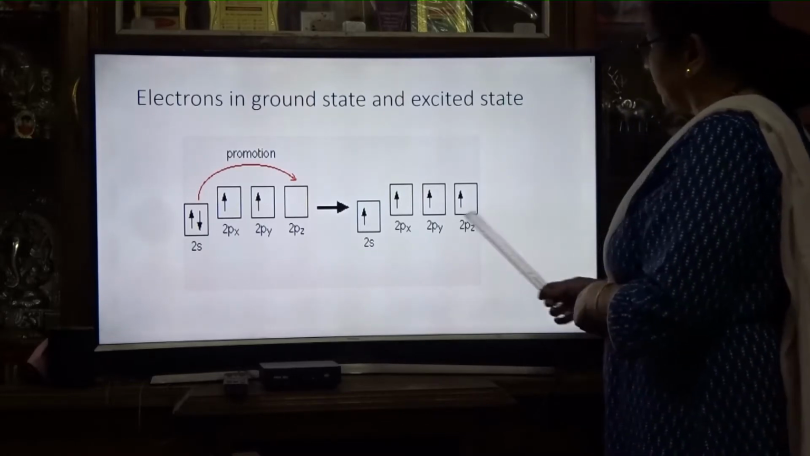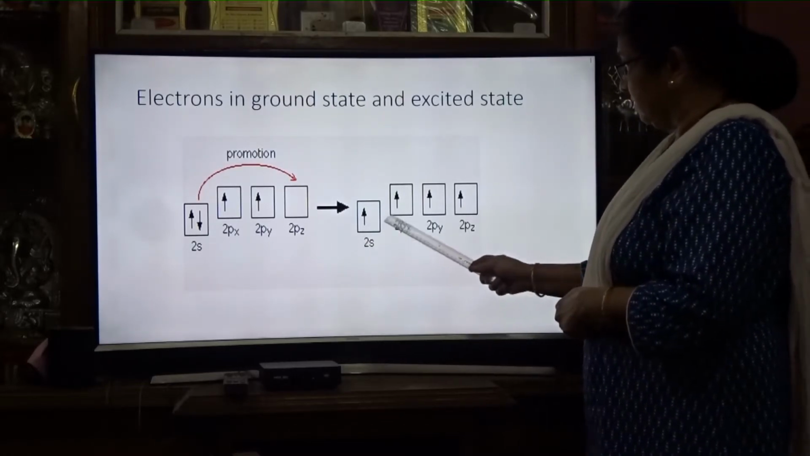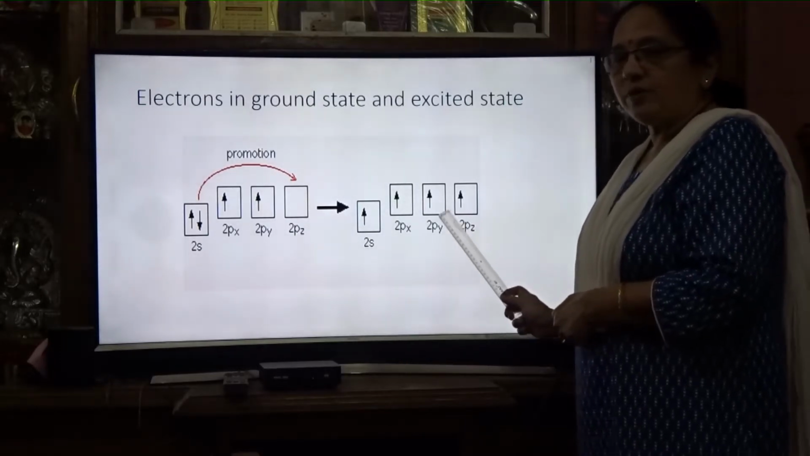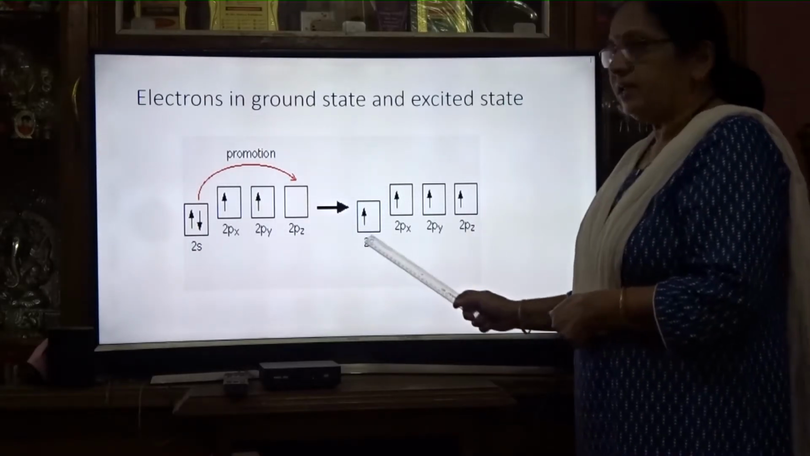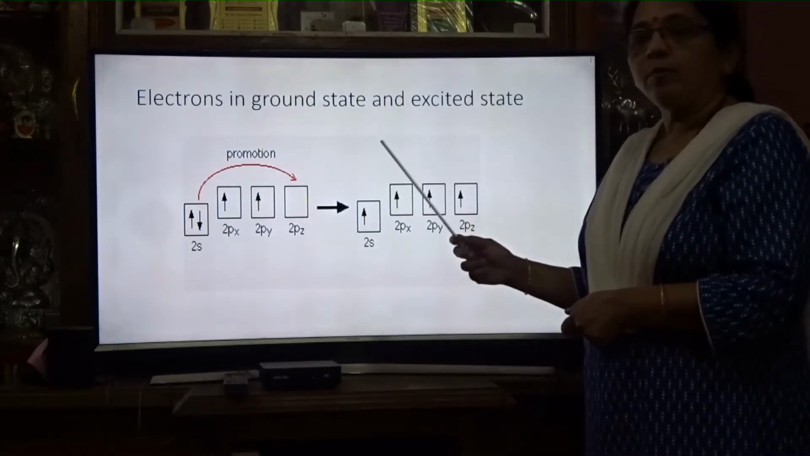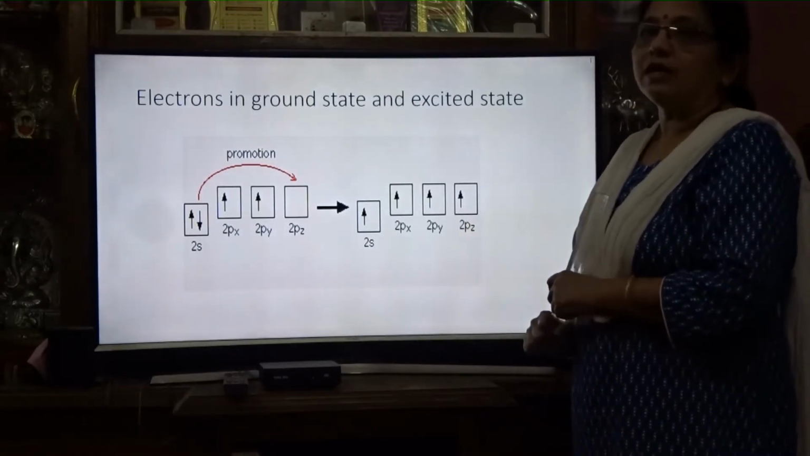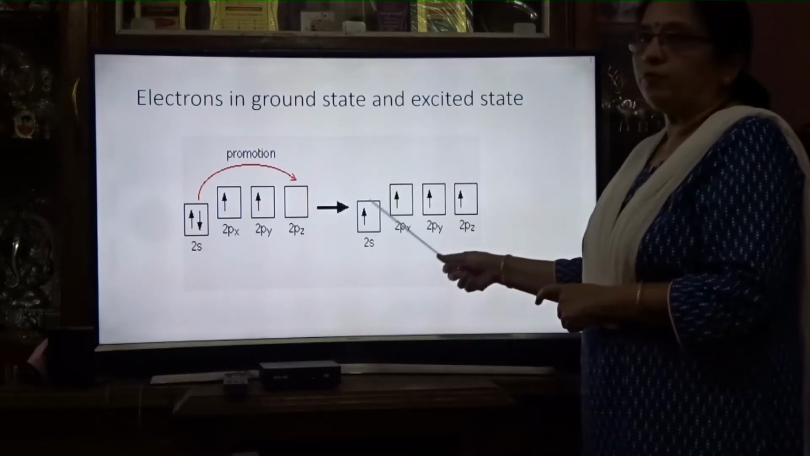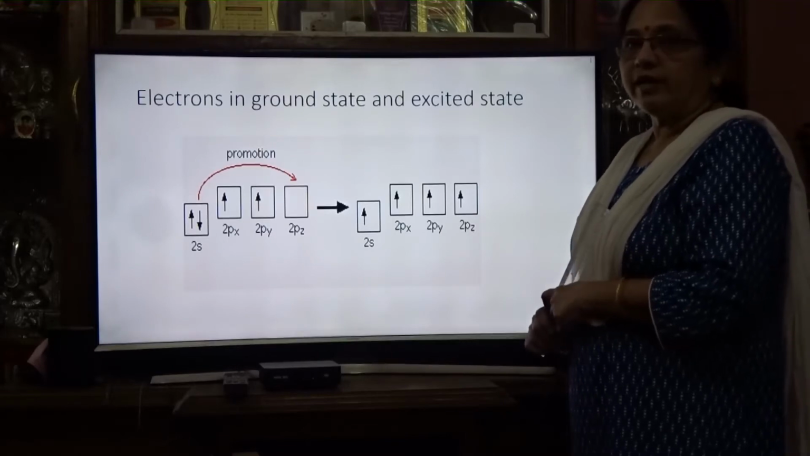So what is happening? The 2s and three 2p orbitals hybridize to give four hybrid orbitals of equivalent energy. However many orbitals combine, that many are formed. The original orbitals are of different energy, but the hybrid orbitals formed are of equivalent energy. So these four orbitals mix to form four hybrid orbitals of equivalent energy.